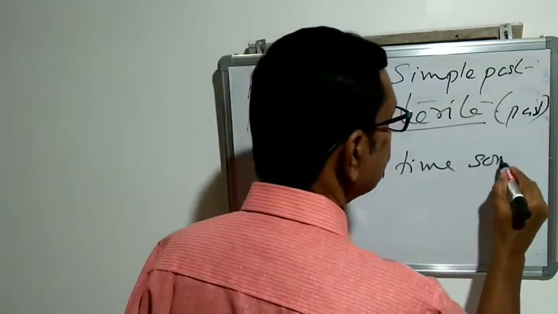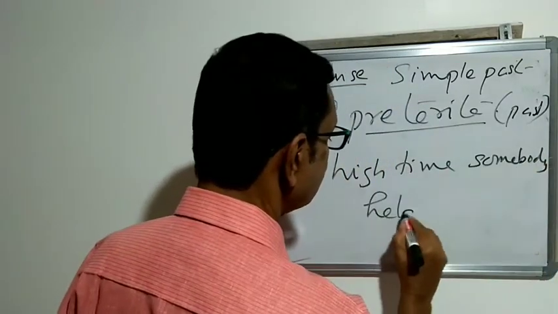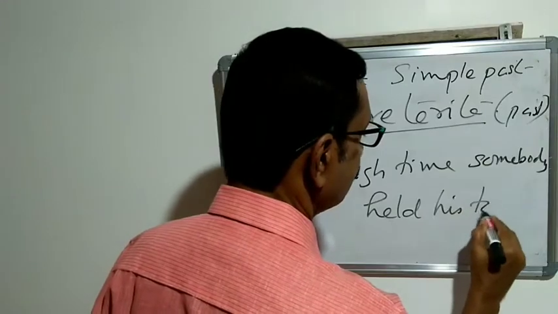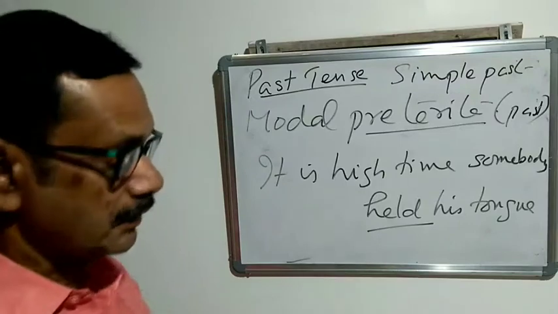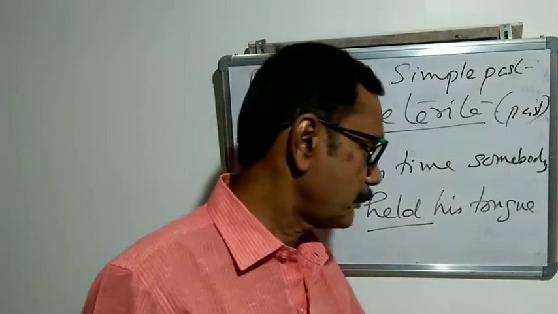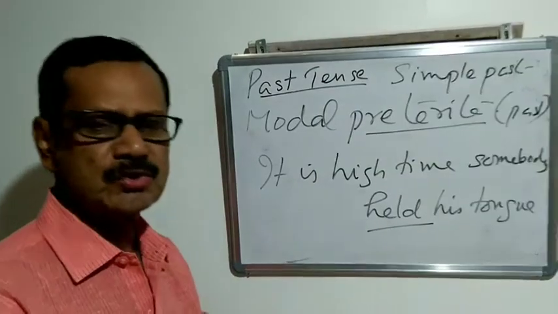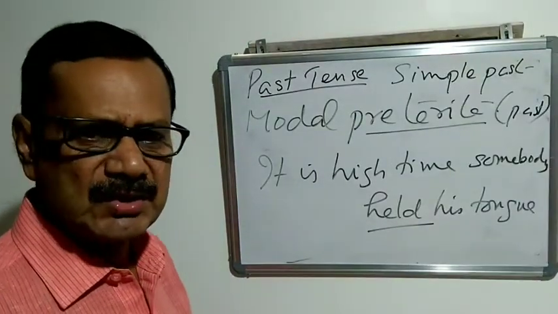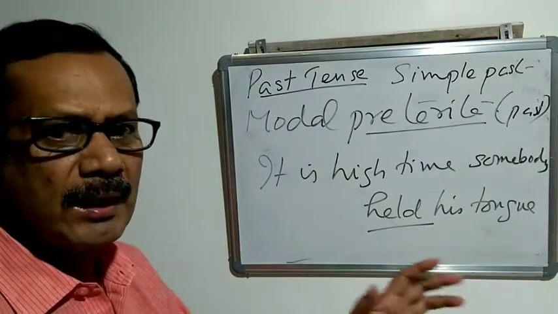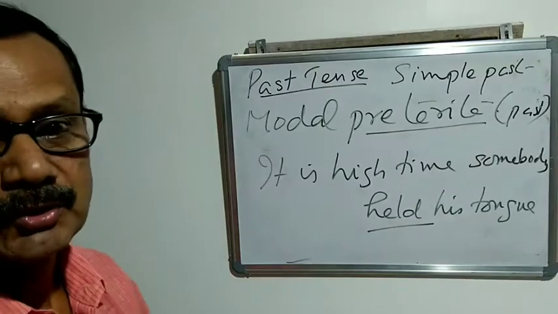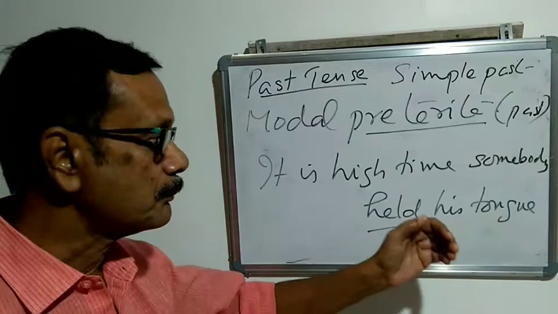It is high time somebody held his tongue. Old past tense held here. So here, it is high time somebody held his tongue. One man is talking without stopping. That is, he is talking continuously without stopping. So if one is bored with his talk, someone says, it is high time somebody held